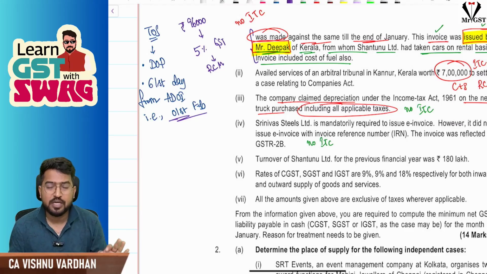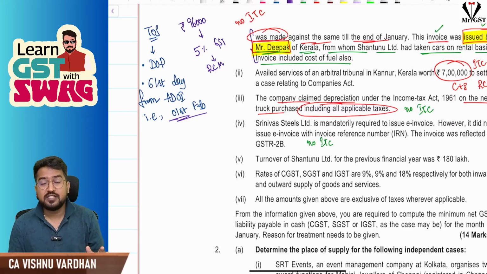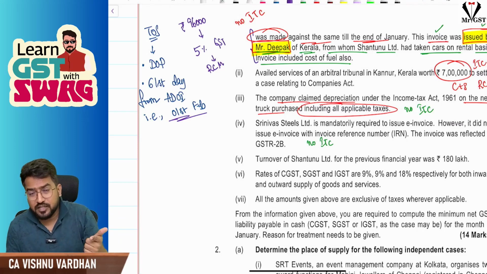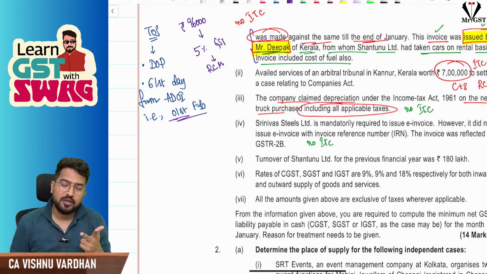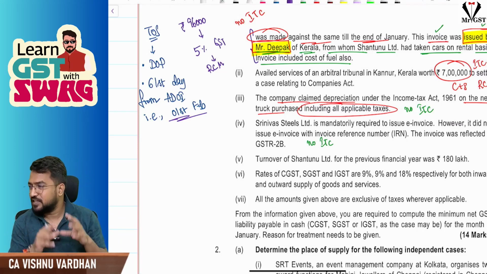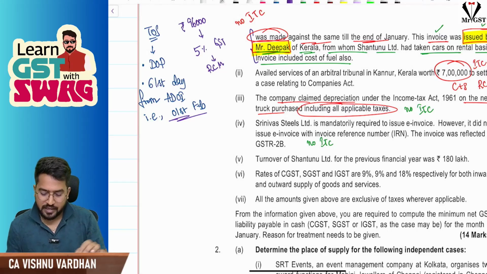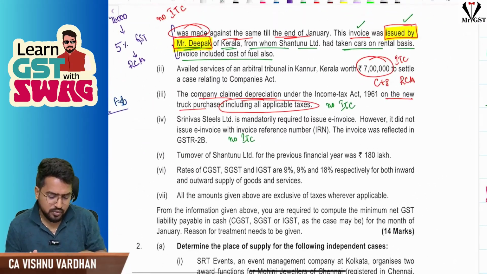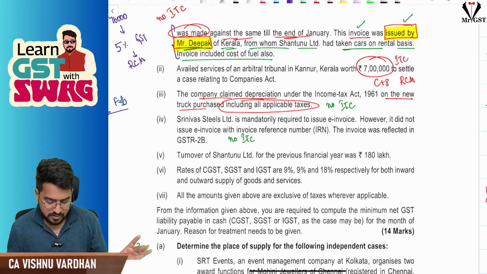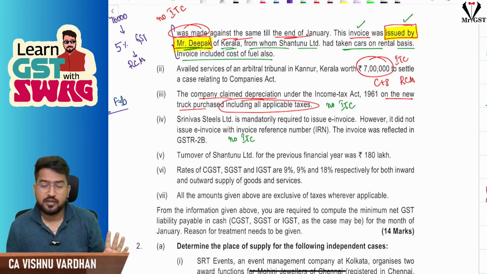Are you understanding the point? That is the tricky adjustment. That means in this entry, you think about RCM, you think about ITC, and you will forget about time of supply. So you should be careful, sir. Here, the time of supply adjustment also you should take care. That is the point. So here for this month, no adjustments for this. That reasoning you should write in the answer.